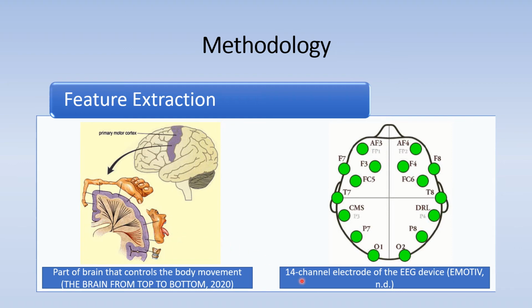On the 14-channel EEG device, the channels FC6 and F4 are closest to the part which controls the movement of the arm.